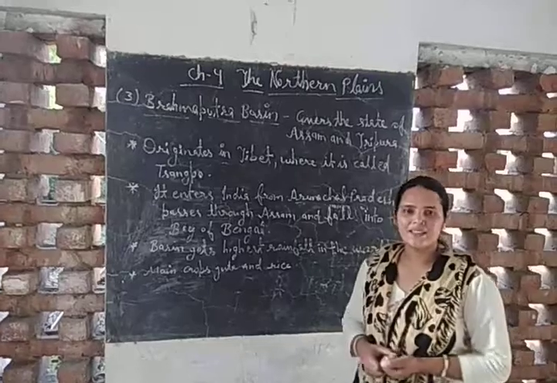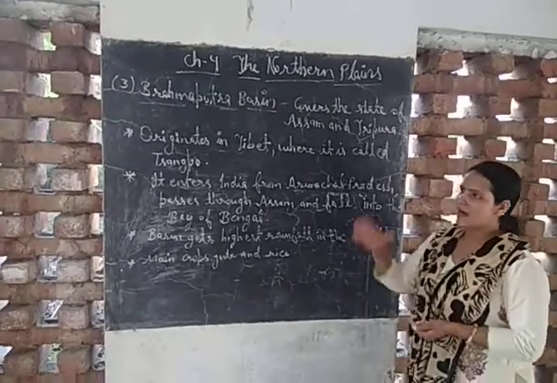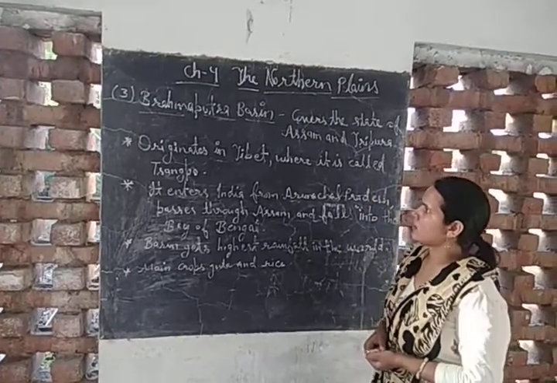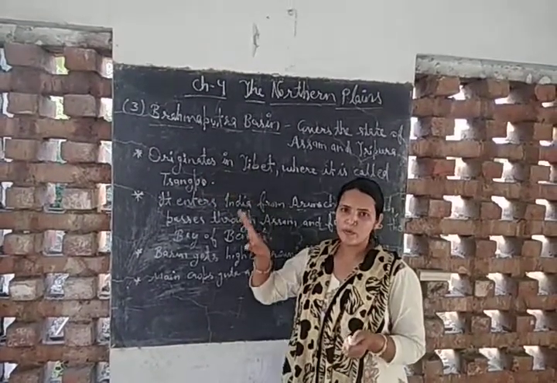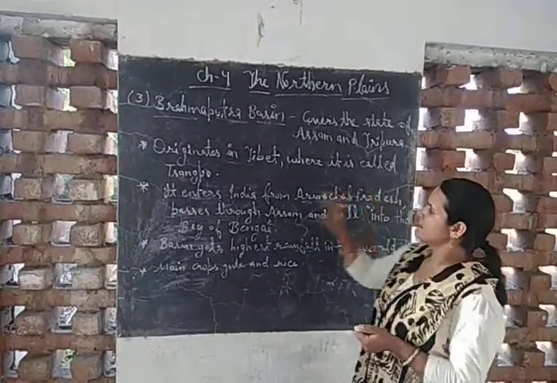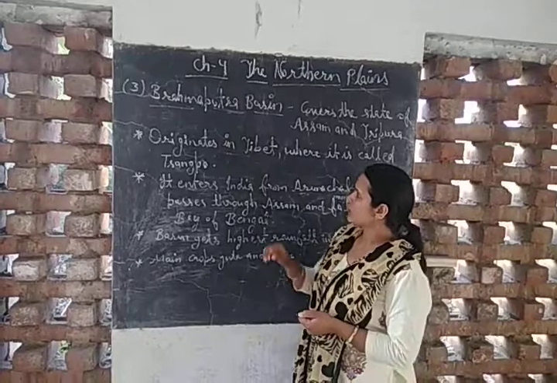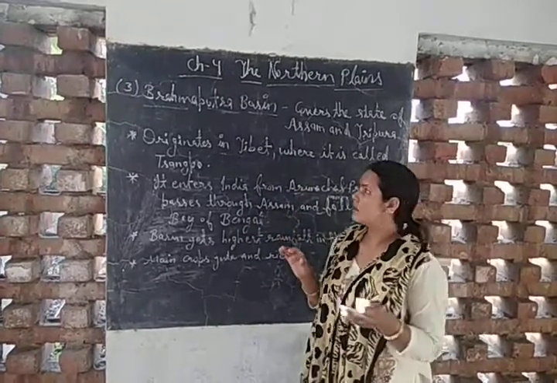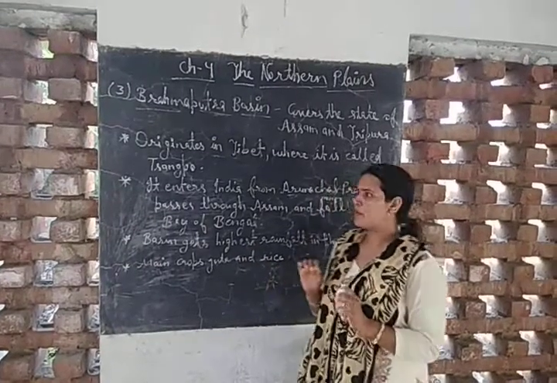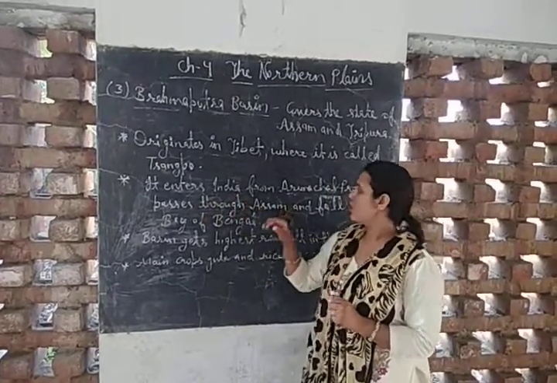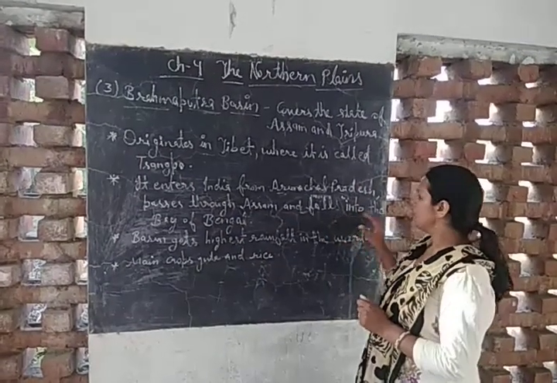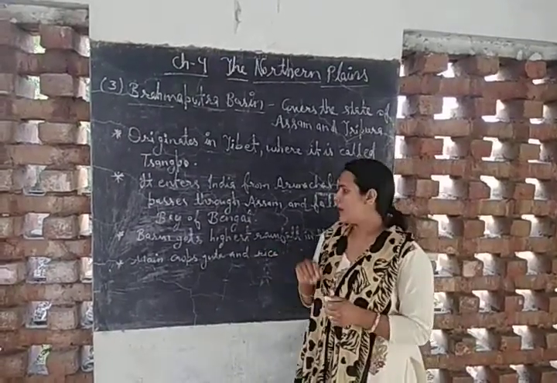Now the third basin, the Brahmaputra basin, covers the states of Assam and Tripura. The Brahmaputra river originates in Tibet near Mansarovar Lake, where it is known as Sangpo. This basin is mainly drained by the river Brahmaputra. It enters India from Arunachal Pradesh, passes through Assam and then falls into the Bay of Bengal.